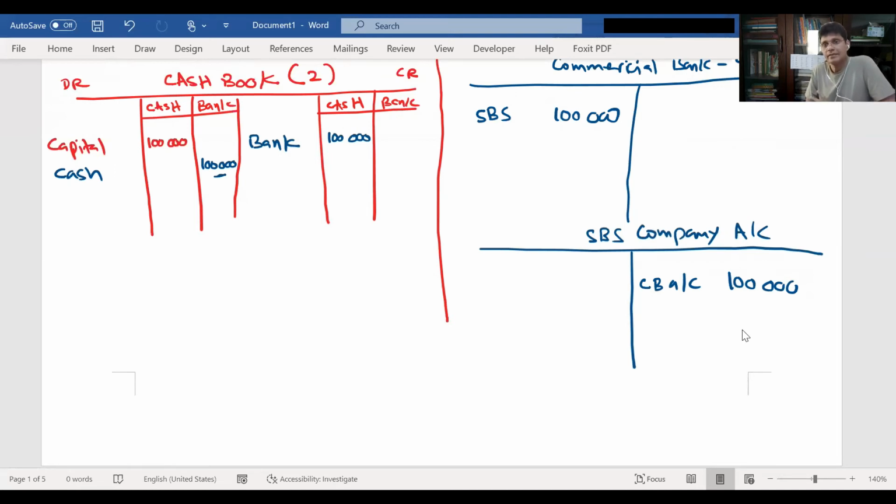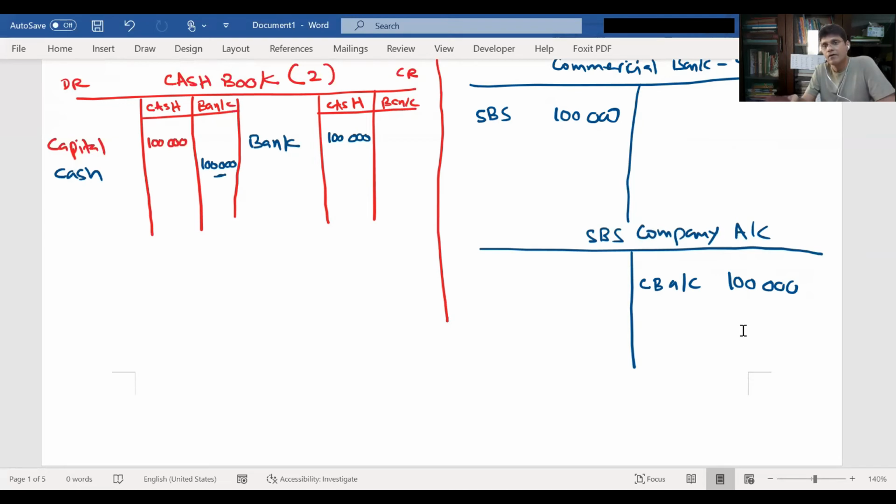Is that clear? Okay, so after opening a bank account, at the end of every month, this is very important, the SBS company accountant has to close his books of accounts. In the meantime, the commercial bank accountant will also close his books of accounts.